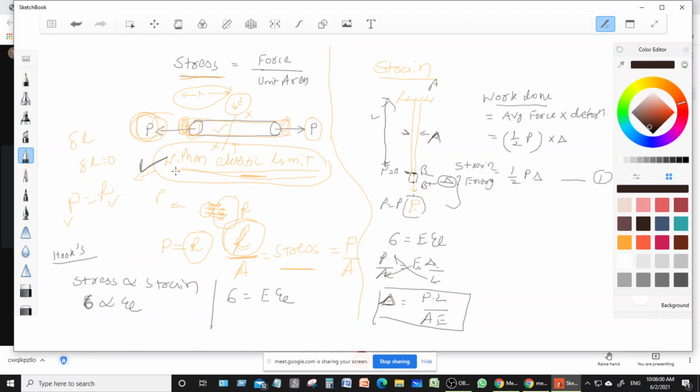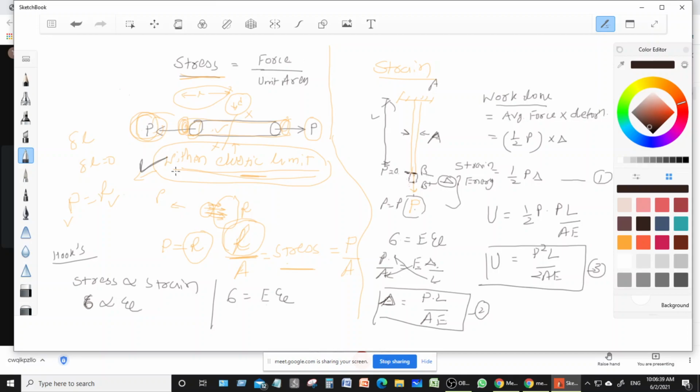So strain energy is mostly denoted as U, right? We denote the strain energy as U. So I will put the value, that is 1/2 P. What is the delta here in equation number 2? In equation number 2, delta is equal to P into capital L upon A E, right? So U is equal to P square L upon 2 AE, right? So this is equation number 3.